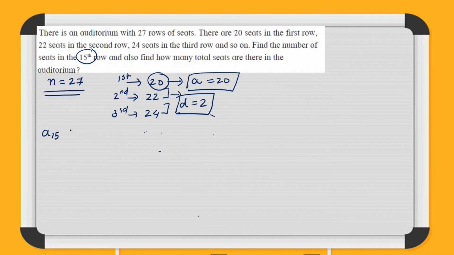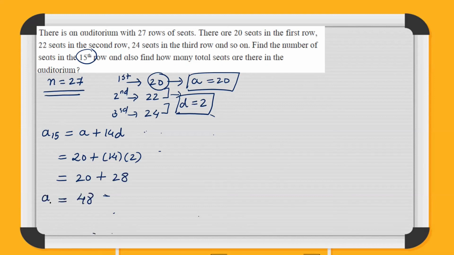So A15, or let's say T15, will be equal to A plus 14D. What is A? 20 plus 14 into 2. 14 2s are 28. It's 20 plus 28, which is equal to 48. A15 is equal to 48. That means the number of seats in the 15th row will be 48 seats.